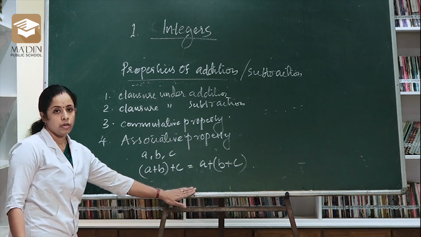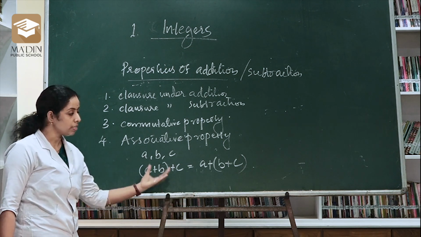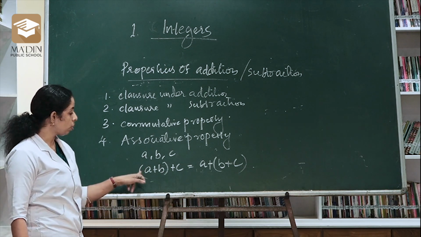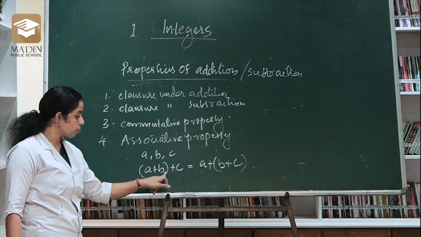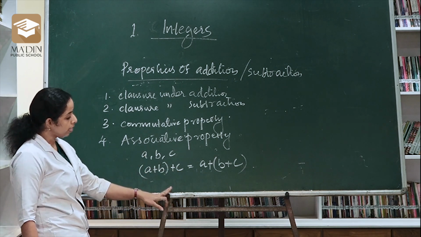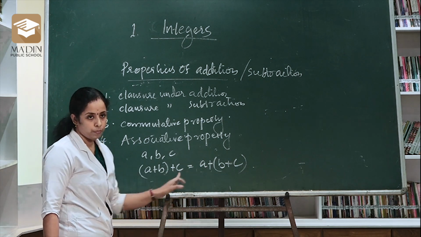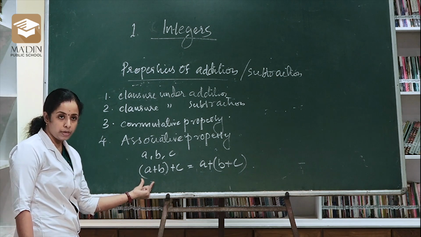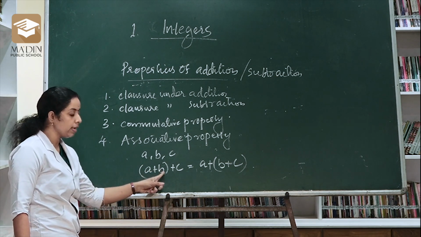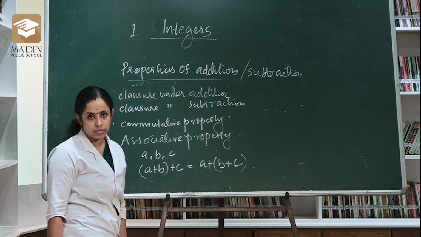This is associative property. What do we mean by association? That is grouping, right? So if we group a plus b first, then add c to that group, we get the same answer as grouping the other way. So associative property means (a plus b) plus c is equal to a plus (b plus c).